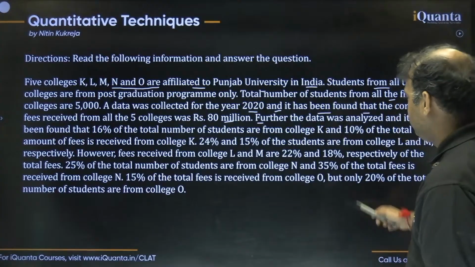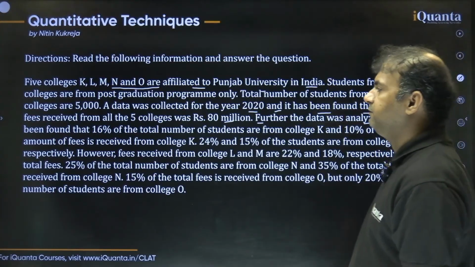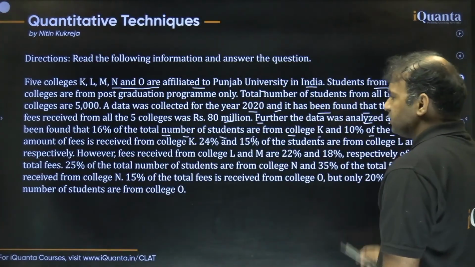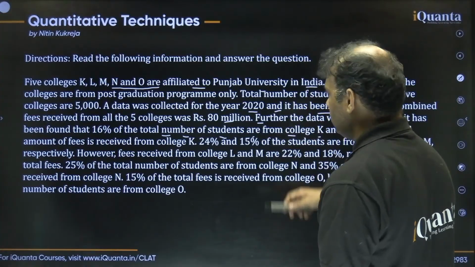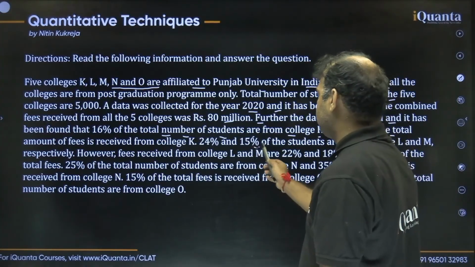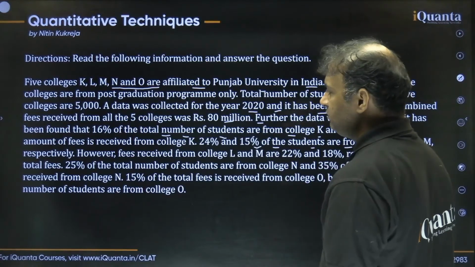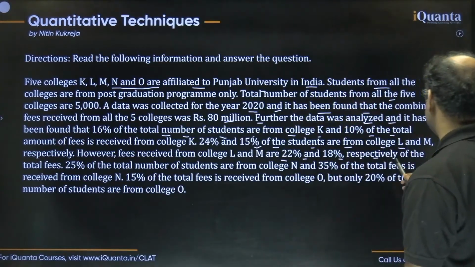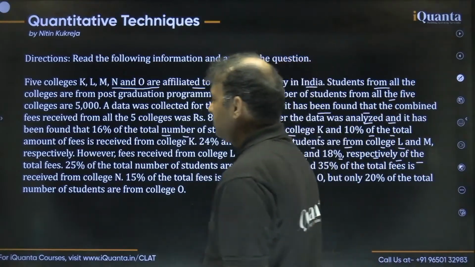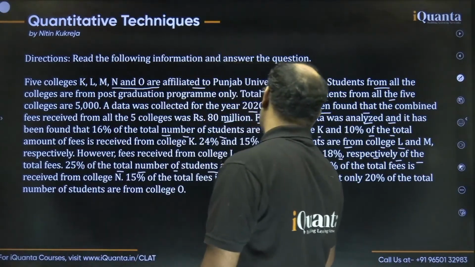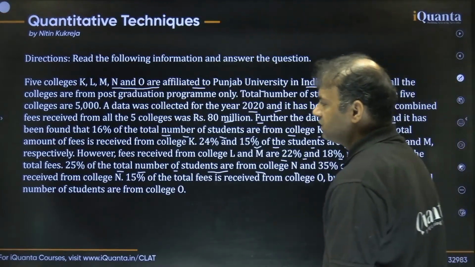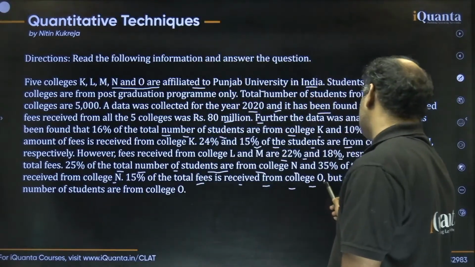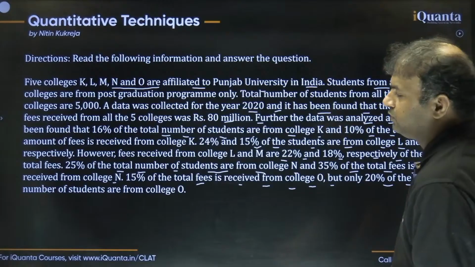Then they're saying further the data was analyzed and it was found that 16% of the total number of students are from college K and 10% of the total amount of fees is received from college K. 25% and 15% of the students are from college L and M respectively. However, the fees received from college L and M are 22% and 18% respectively of the total fees. Then 25% of the total number of students are from college N and 35% of the total fees is received from college N. Next, 15% of the total fees is received from college O, but only 20% of the total number of students are from college O.